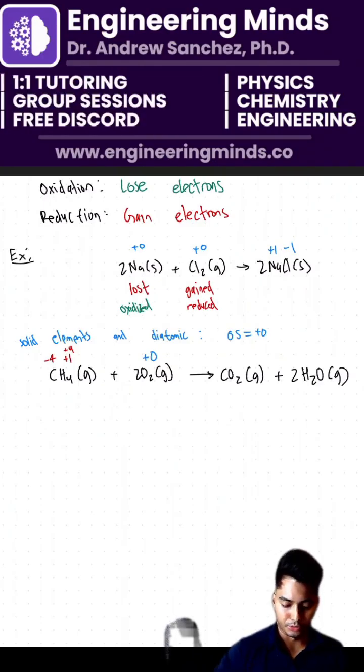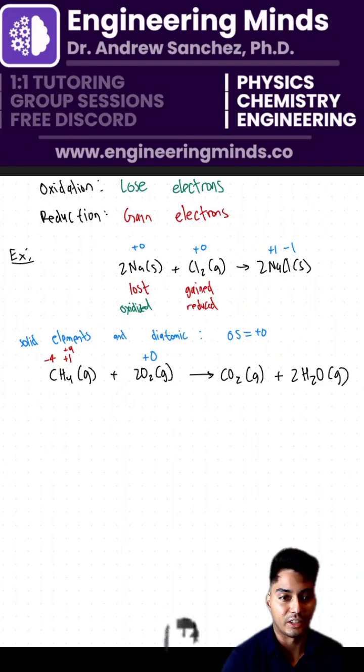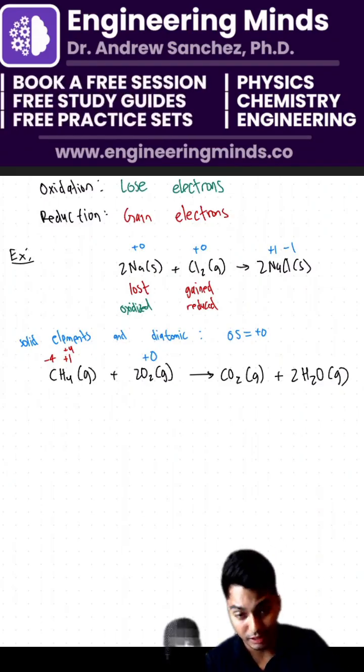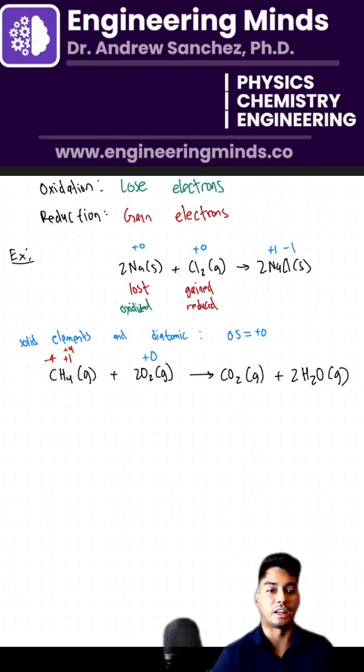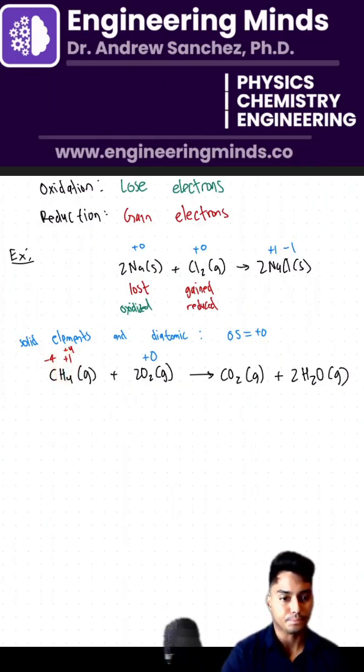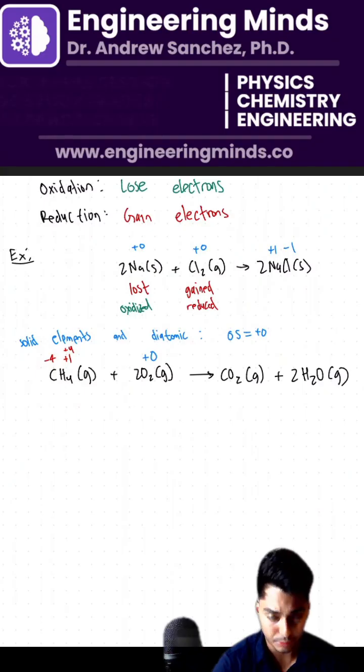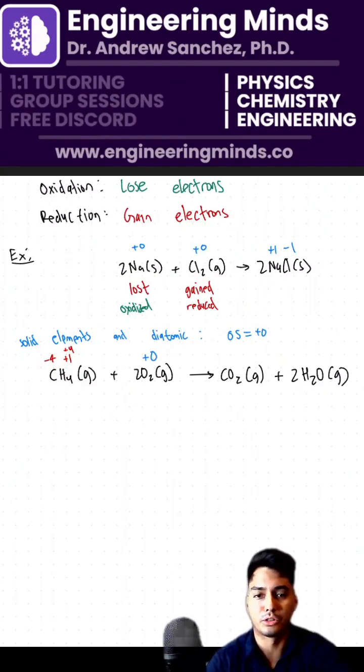And awesome. So now we got to go to the right-hand side. On the left-hand side, we have a minus 4 on the carbon and then plus 1 on each of the H's. Next we got to go to the right-hand side. Before we do, we only got